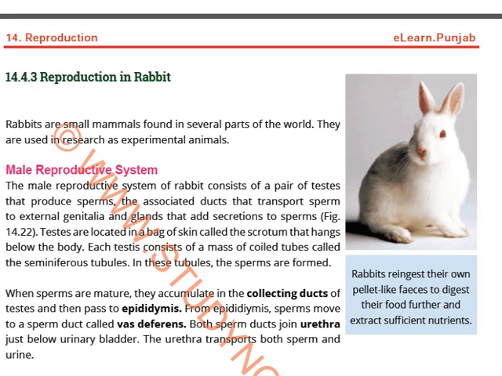Now we are going to study about reproduction in rabbit. This is our today's topic. So we'll be studying about male reproductive system and then the female reproductive system. Actually we are studying the rabbits. Why? Because they are mammals, and they are used in research and experimental purposes.